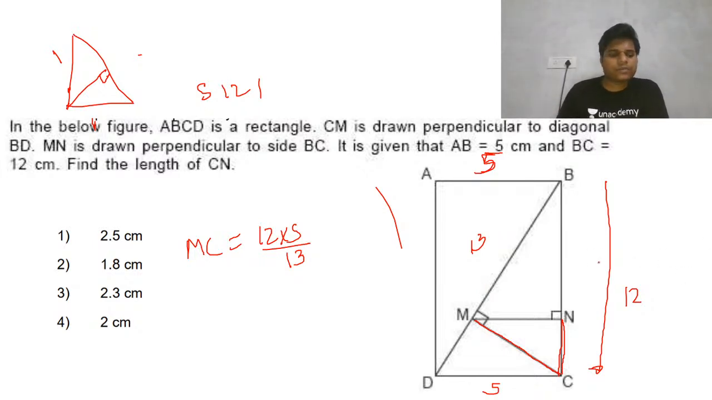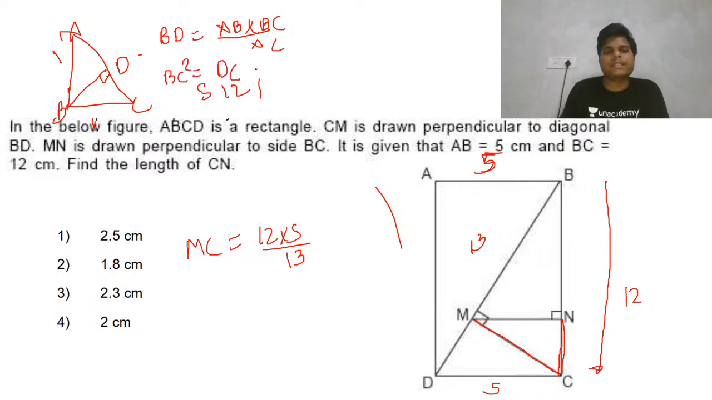After that, we need to find the length of CN. I told you a few relations there. If this is A, B, C, and this is D, with a perpendicular drawn from B to D, then the length of BD is AB into BC upon AC. BC square equals DC into CA. Similarly, BA square equals AD into AC.